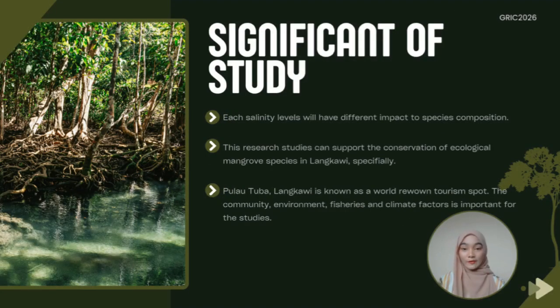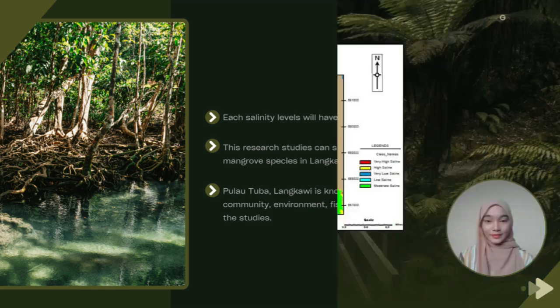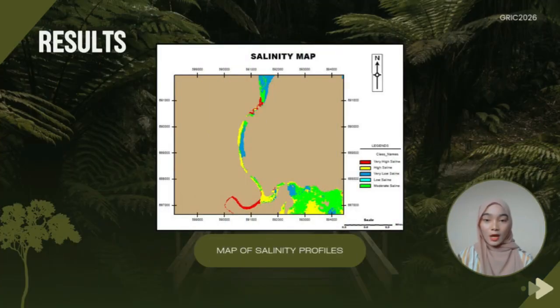Next, I will proceed with the significance of study. This study contributes to mangrove conservation by improving our understanding of how salinity affects species composition. The findings can support environmental management, biodiversity conservation, and sustainable planning in Pulau Tuba, which is an important ecological and tourism area in Langkawi. Next, I will proceed with the result of the study.